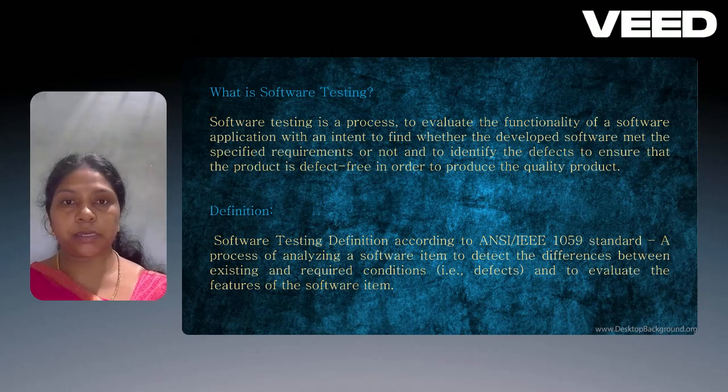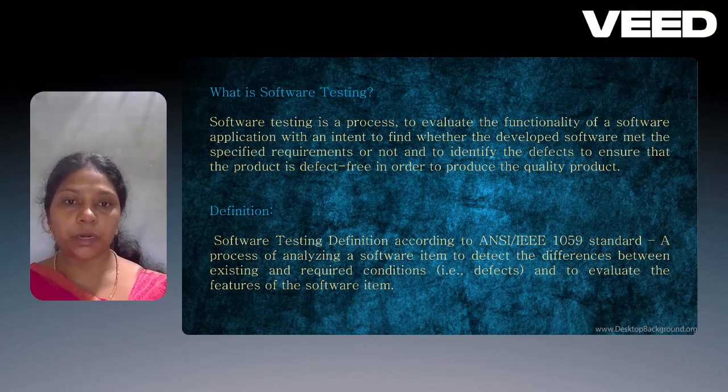What is software testing? Software testing is a process to evaluate the functionality of a software application with the intent to find whether the developed software meets the specified requirements or not, and to identify defects to ensure that the product is defect free in order to produce a quality product.